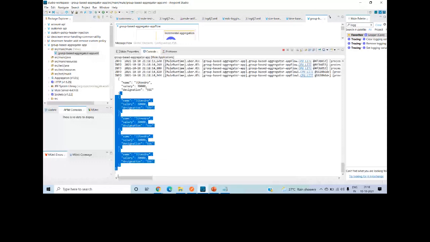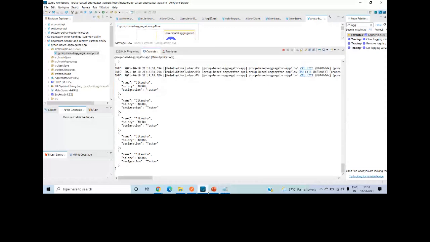So that is how you can group the messages on the basis of some ID and on the basis of max size, and also you can group on the basis of time and on the basis of this particular ID basically. Yeah, so these are the 3 types of.